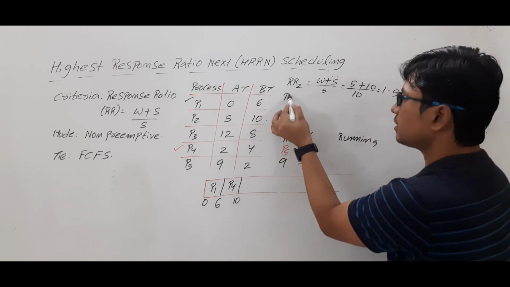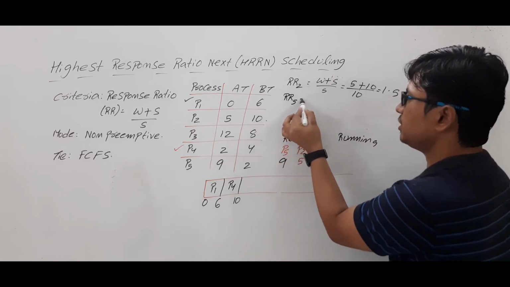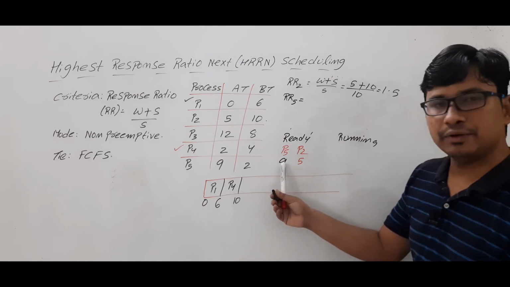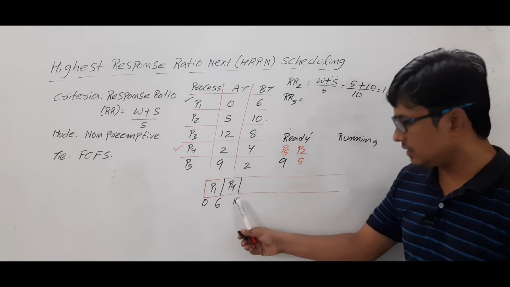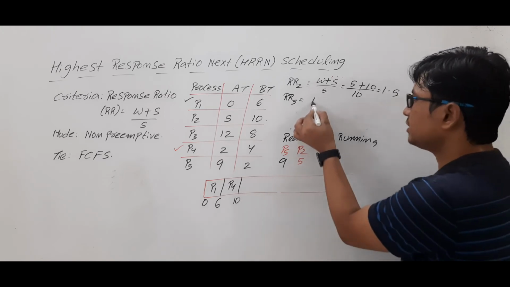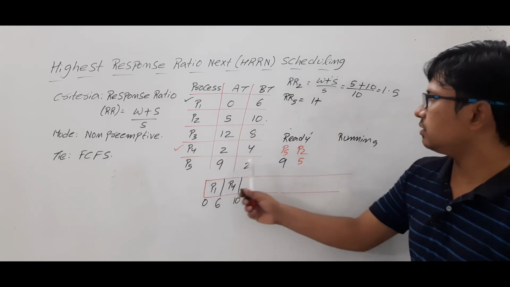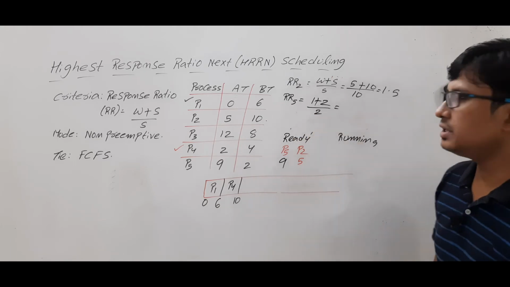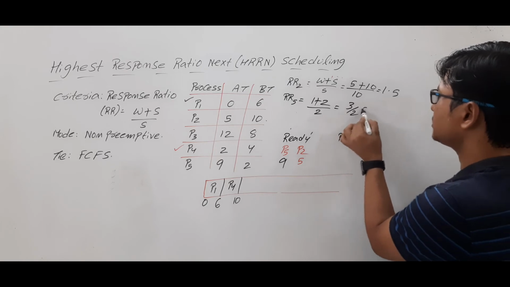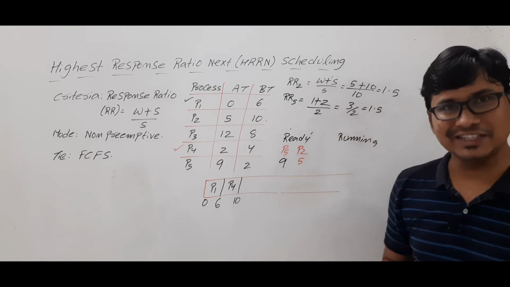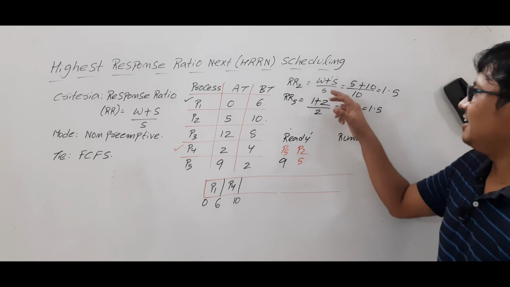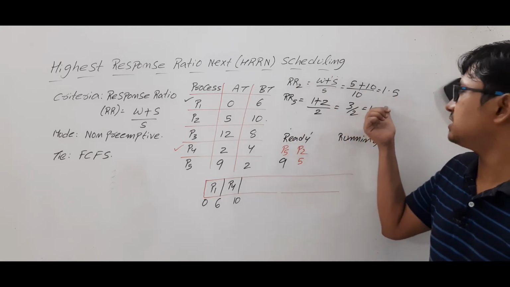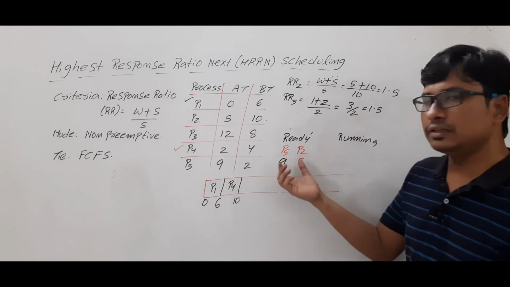Similarly, you compute the response ratio of process P5, which arrived at 9 units of time, but it's currently 10 units. So it is waiting for 1 unit of time. And the burst time is 2. So (1 + 2) / 2, which is 3/2, which is equal to 1.5. This situation came, a tie has happened. Both processes P2 and P5 got the response ratio as 1.5, which is equal. So there is a tie.